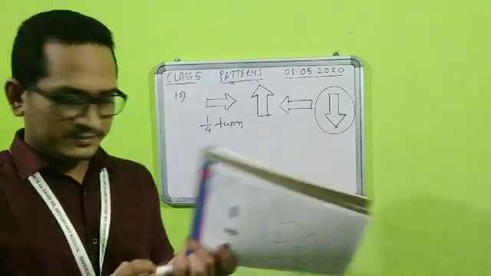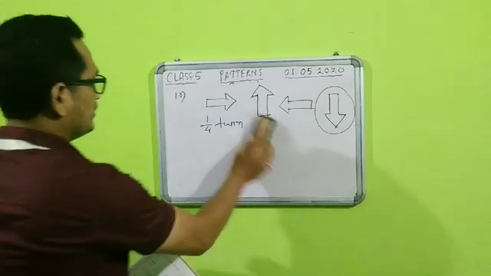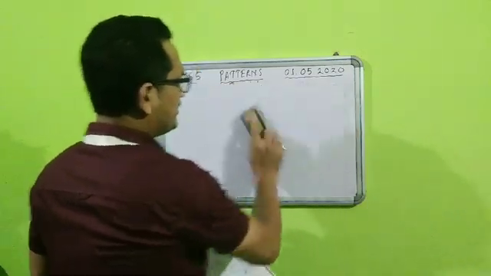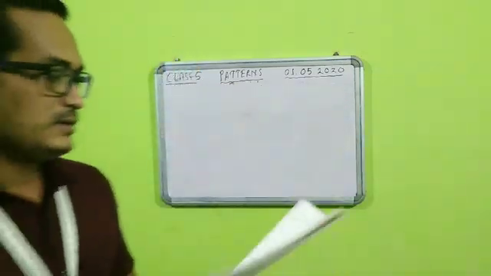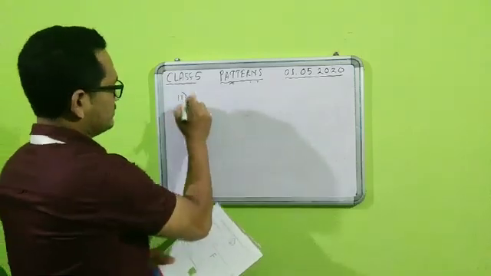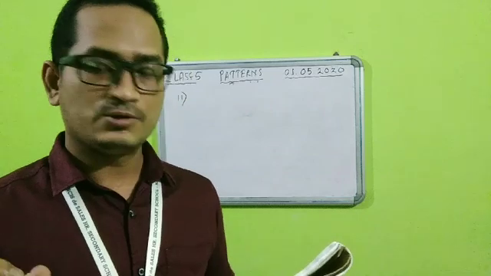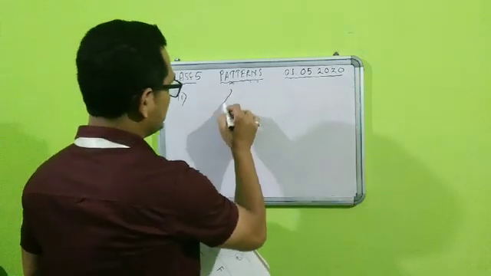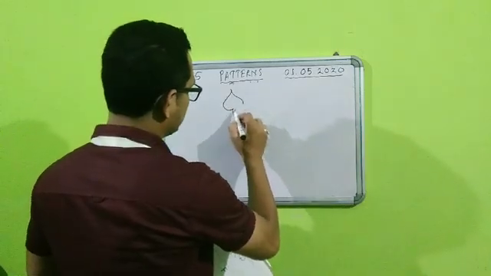Now question number 11. Question number 11. Draw how the given image looks when it is turned through 1 by 2. Now students, the figure is something like this.